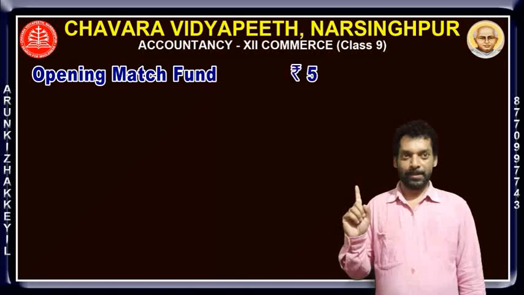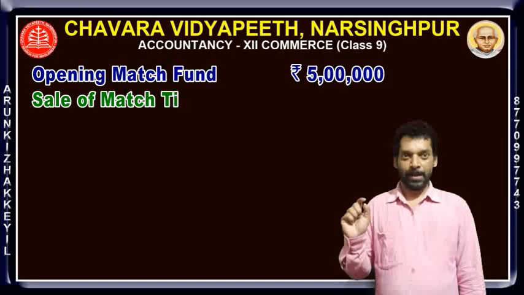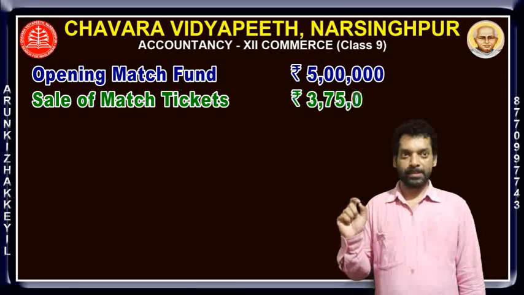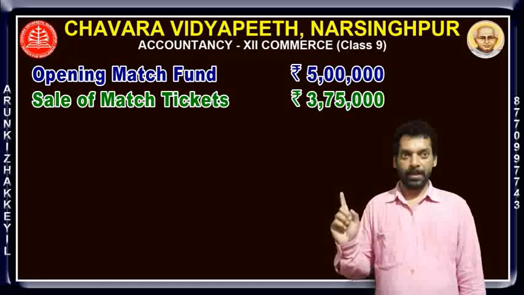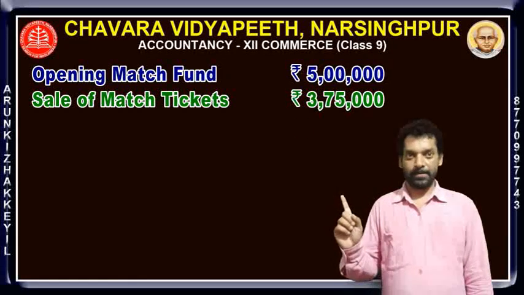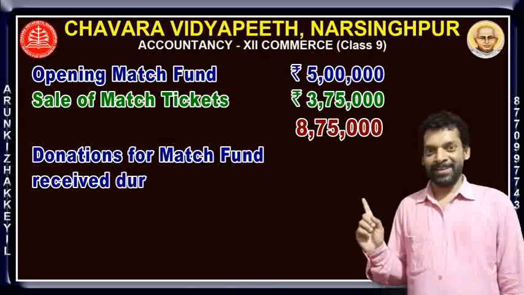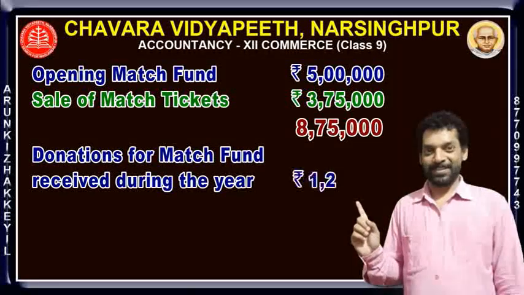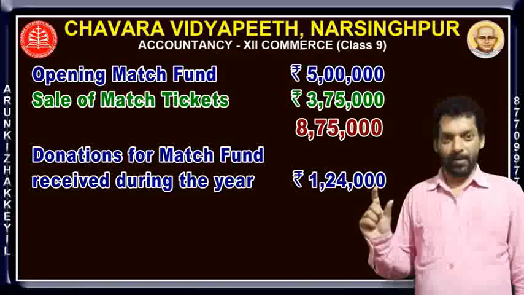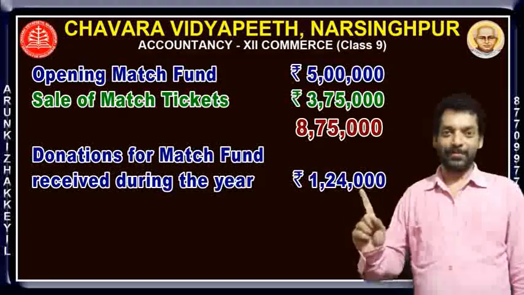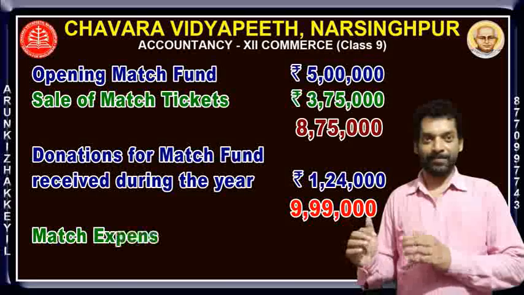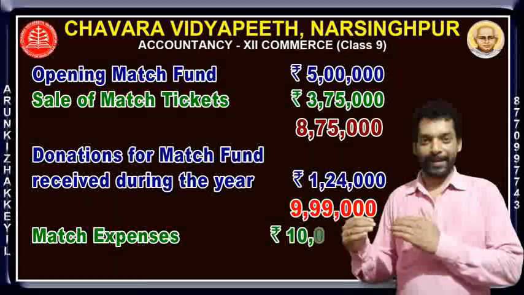Fund balance is rupees 5 lakh. Sale of match tickets is rupees 3 lakh 75,000. Total 8 lakh 75,000. And donation is 1 lakh 24,000. So what is the total coming? Only 9 lakh 99,000. What is the match expense? 10 lakh.